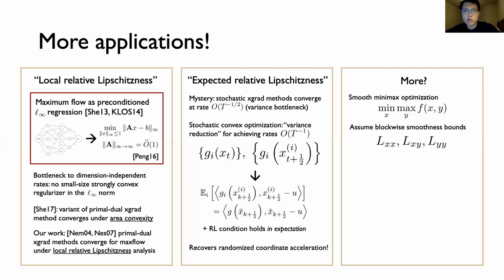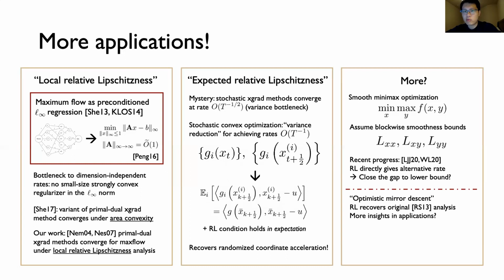And finally, we describe briefly a few other results contained in the paper and avenues for further exploration. So first, there's been considerable recent interest in characterizing the fine-grained complexity of minimax optimization. And by fine-grained, we mean the dependence of the method on each of these blockwise smoothness bounds on the Hessian of a convex concave function f in terms of the operator norms. Several recent exciting works have made significant progress in obtaining improved fine-grained dependencies on these problem parameters. However, a gap still remains between these upper bounds and the lower bound. And in our work, we give a simple application of RL, which obtains an alternative rate for a range of smoothness parameters, improving known upper bounds in some cases. There are other ways to obtain this rate, but our framework makes the calculation very straightforward. And it would be really interesting to explore if the techniques of our paper can close the gap.